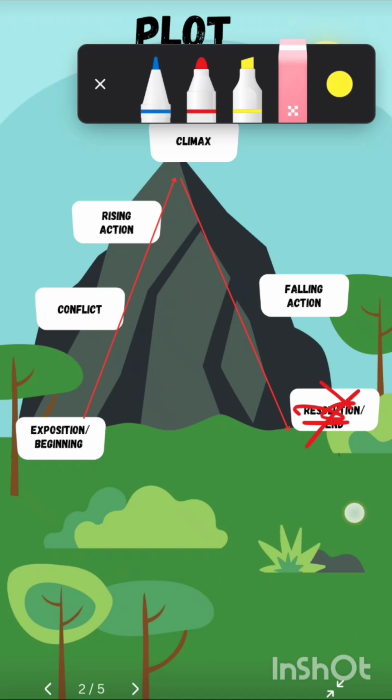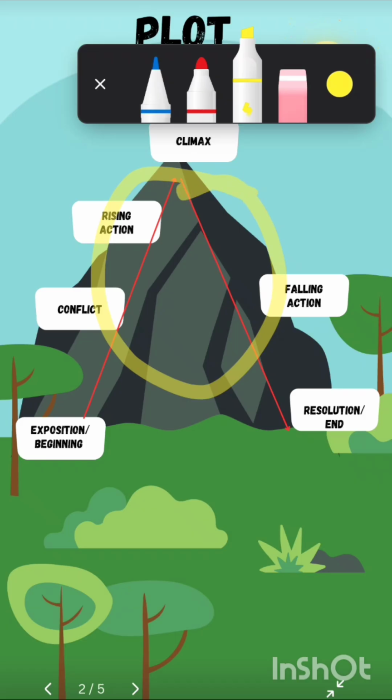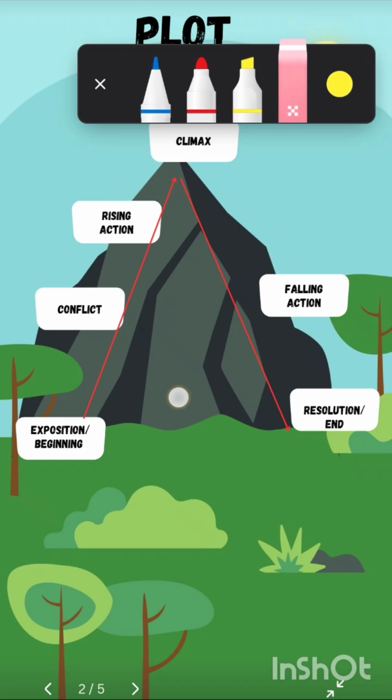Now, whatever we saw, one of the things we saw was this mountain. Yes, you are right. Our plot is basically like the mountain. Now you will think, how? Because just listen very carefully. This part is the exposition. That means a beginning. Our story is starting.